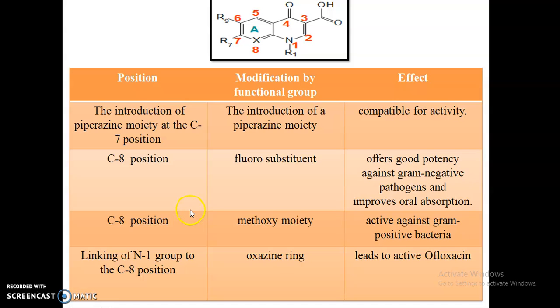If we substitute a methoxy group at carbon number 8 position, then it is active against gram positive bacteria. Now the last point is the linking of the N1 group to the carbon number 8 position. This is our N1 group, this is our carbon number 8 position. If we link these two groups, forming an oxazine ring, then it leads to an active compound. The name of this compound is ofloxacin, and it shows good antibacterial activity.